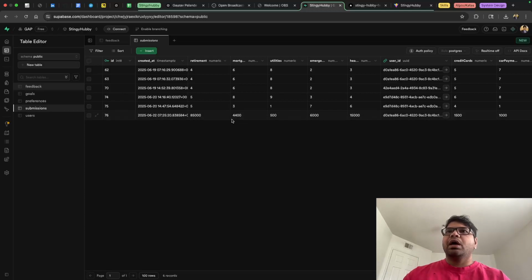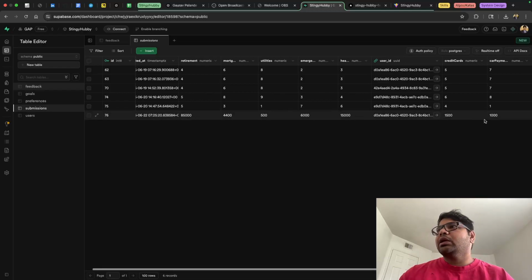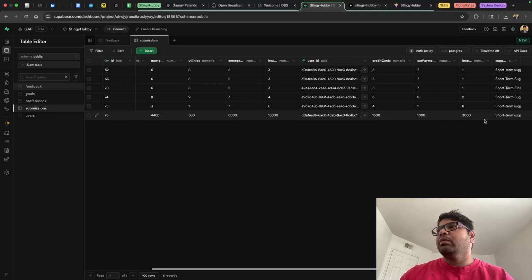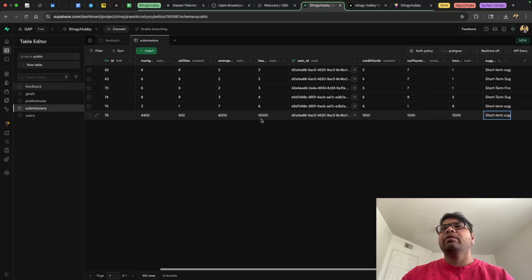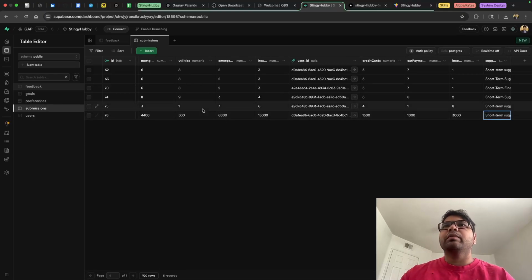So yes, I can see 85,000, I can see 6,000 over here, and I can see car payments, income, and this field, I will come to the suggestion field when I go through the code, but for now we have an entry within the system.